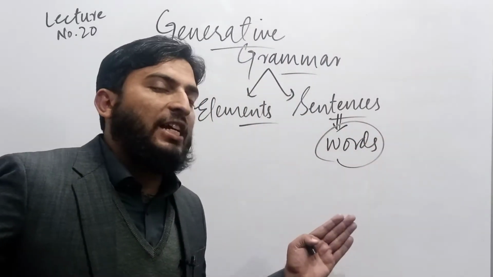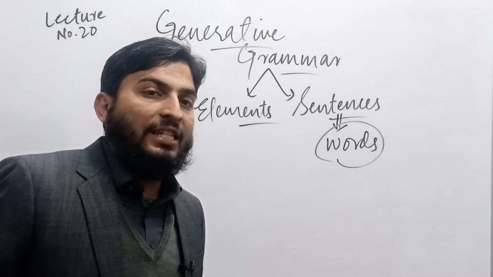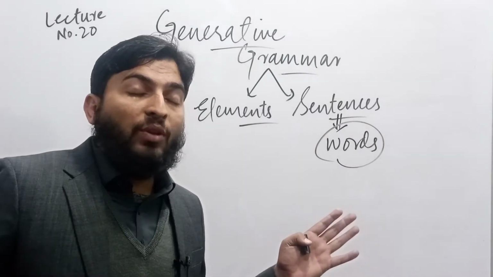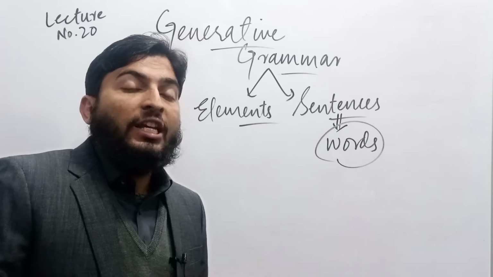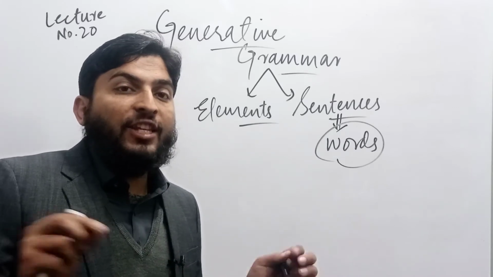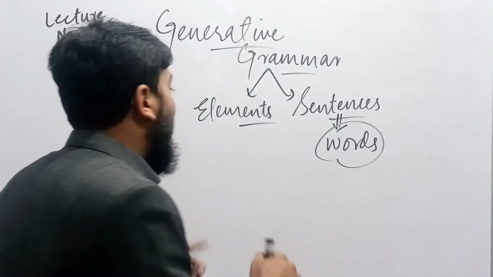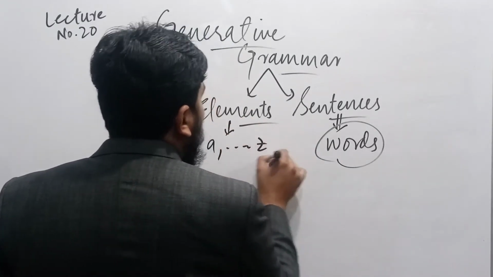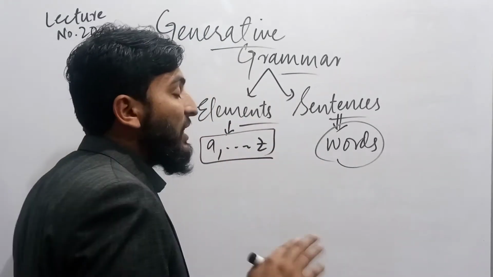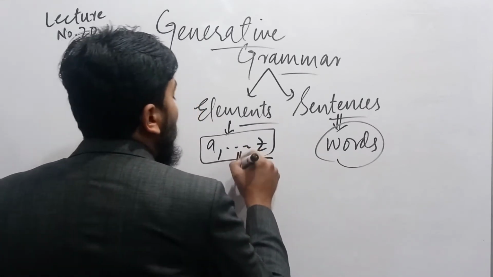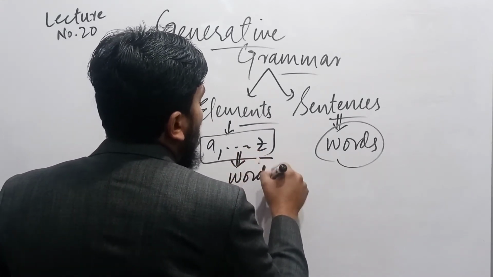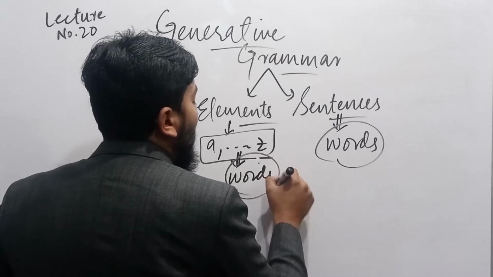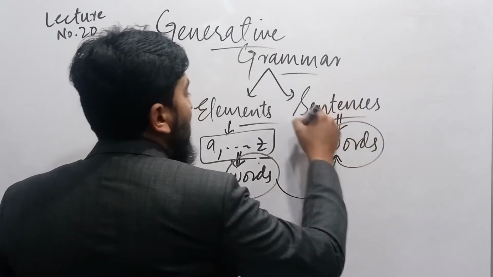When we provide a structure and combine words, they form a sentence. Elements are from A to Z. We have 26 symbols. These symbols are combined in different ways to form words. Then these words are combined, and they form sentences.